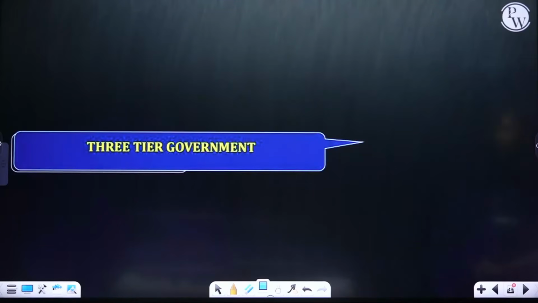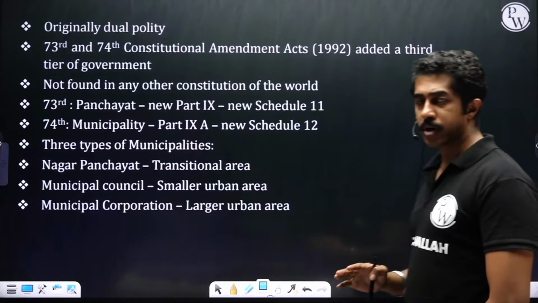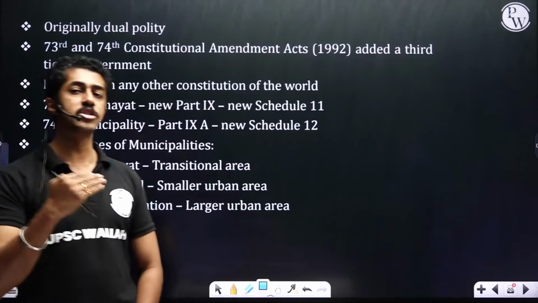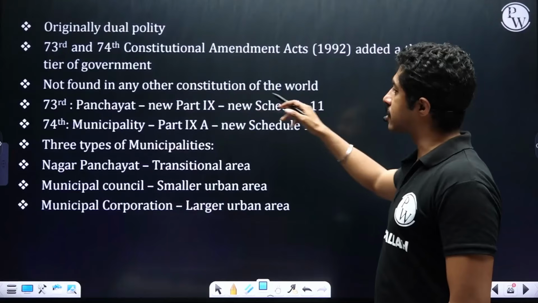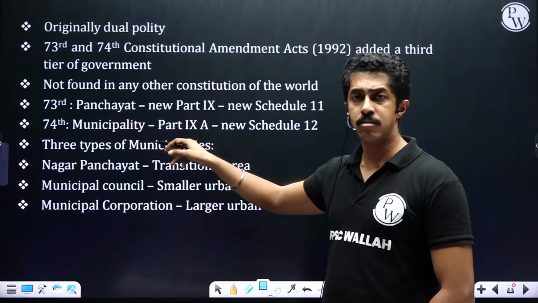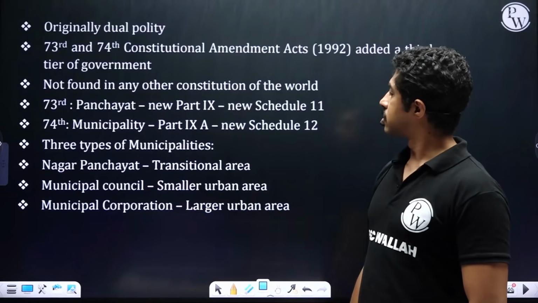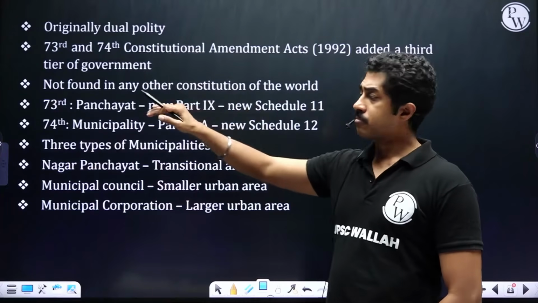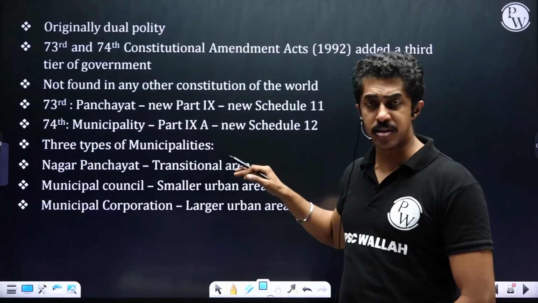Taking it further forward, you have a 3-tier government. Originally, we had only a dual polity, but the 73rd and 74th Constitutional Amendments added Panchayati Raj and municipalities to our structure. It is not found in any other constitution of the world. Panchayati Raj, Part 11. Municipalities, Part.